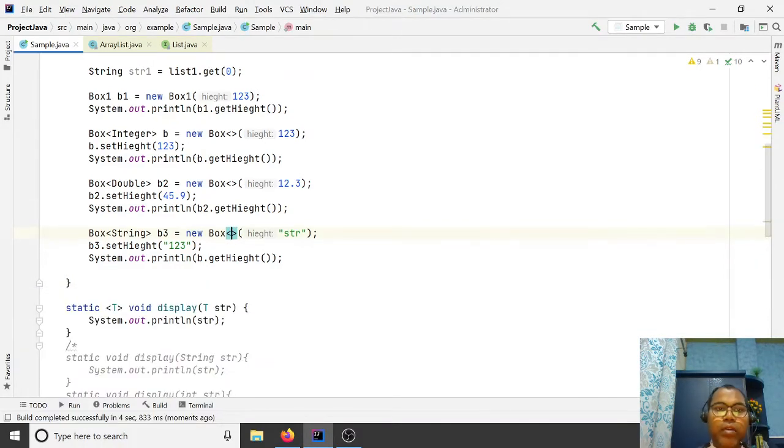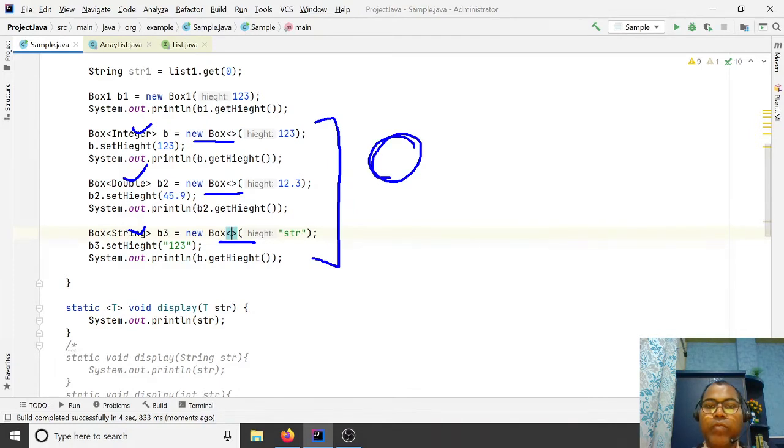Here you are defining a generic Box type, and from the left side it identifies this Box is for Integer, this Box is for Double, this Box is for String. So be sure the compiler automatically identifies which data type the object is created for. The data type names are found from the context, the reference variable where you declare it: a Box for Integer, a Box for Double, a Box for String.